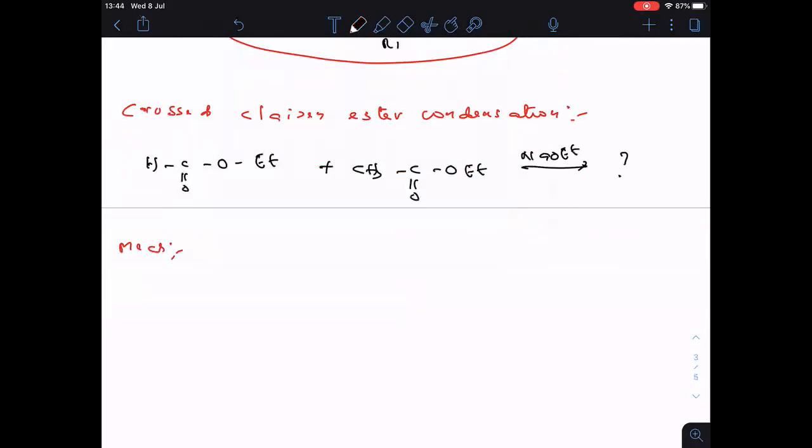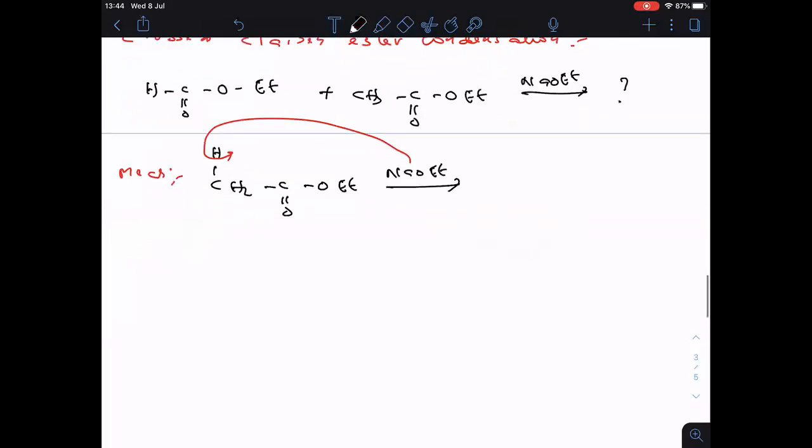So first of all, here what happened? Now here CH3, writing in this way, C double bonded O, OEt. Now what happened? This NaOEt will remove the alpha hydrogen from here. And remember, here two different esters I took. First ester is not having alpha hydrogen. Only the second one is having alpha hydrogen. Then what we will get here? CH2 minus, C double bonded O, OEt. Clear?